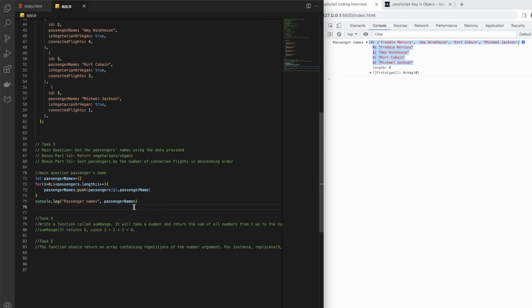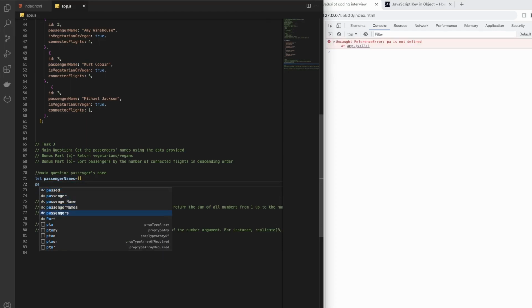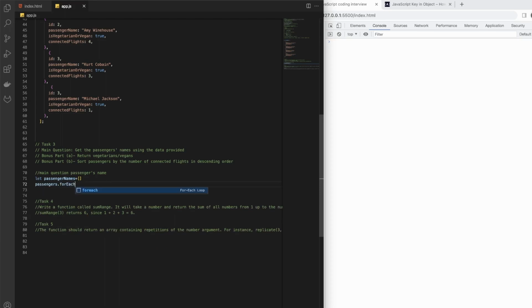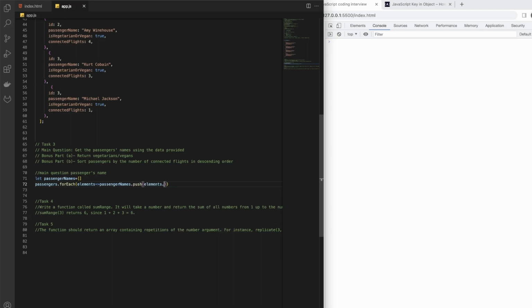So this is one way, but we can also do another way, and that is using forEach. So we have passengers dot forEach, and we will get elements, and we can do basically the same thing: passenger names dot push, and then elements dot passenger name. Okay, something is not right here.